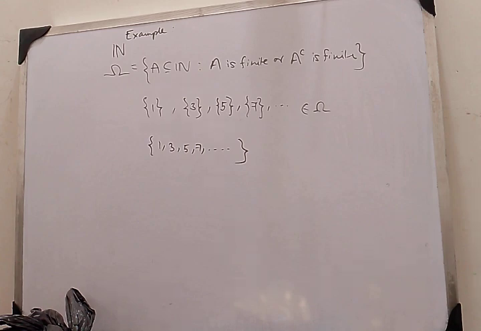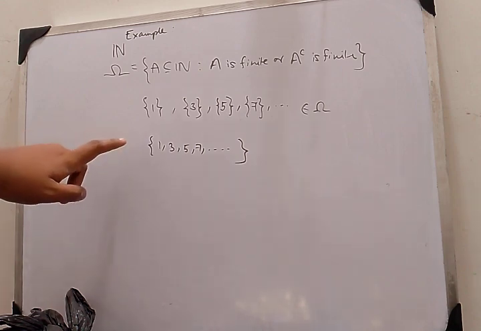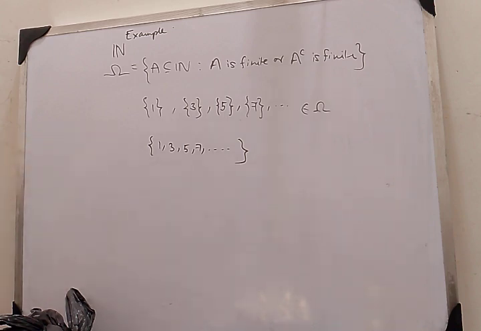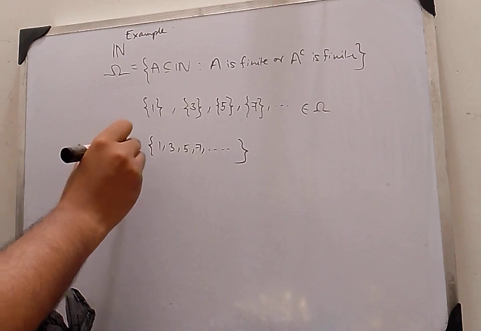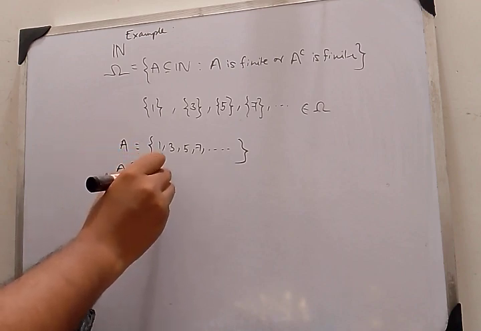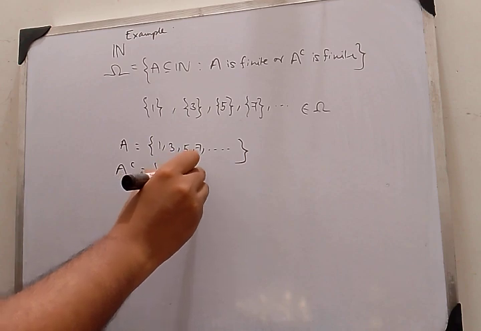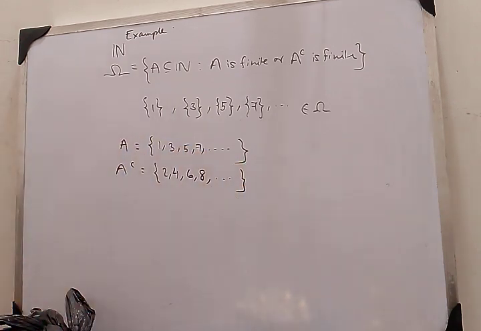Okay. Now, is this finite? No, this is not finite. The set of odd natural numbers is infinite. Okay, so what about its complement? Its complement is actually the set of all even natural numbers. That means if I take this as A, then A complement is nothing but 2, 4, 6, 8 and so on. See, neither of them is finite, and since neither of them is finite, A does not belong to what? Omega. Isn't it so?